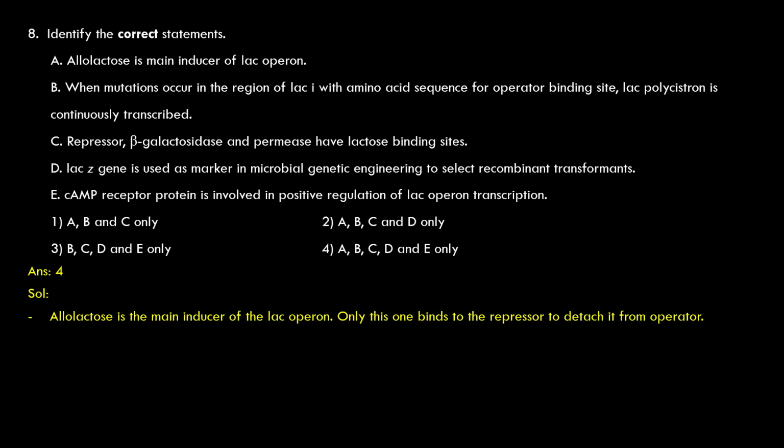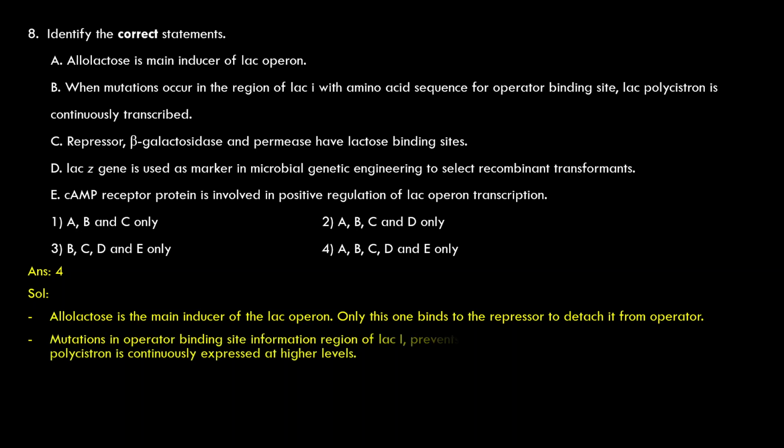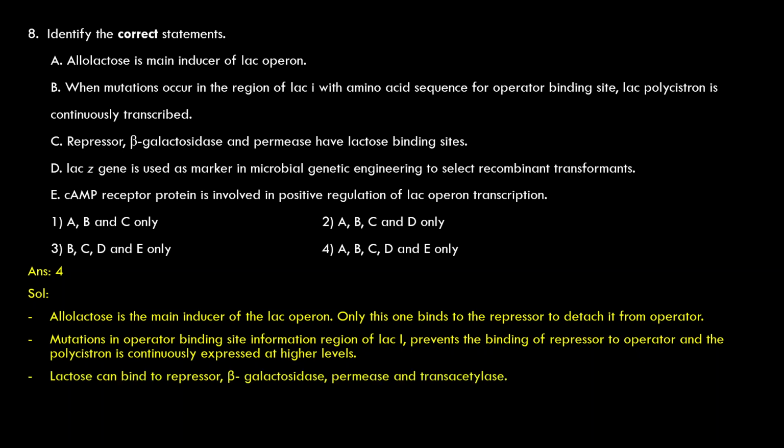Allolactose is the main inducer of the lac operon. Only this one binds to the repressor to detach it from the operator. Mutations in the operator binding site information region of lacI prevent the binding of repressor to operator, and the polycistron will continuously express at higher levels.